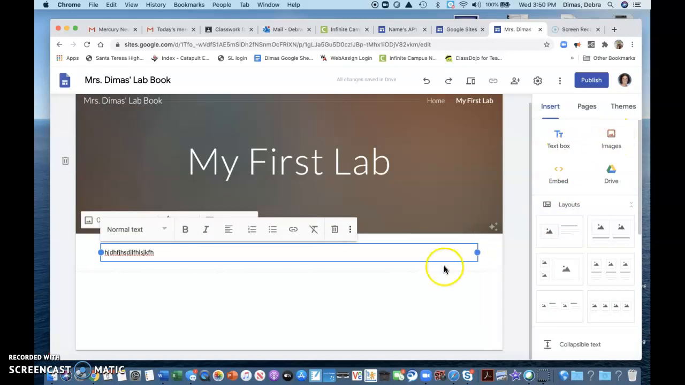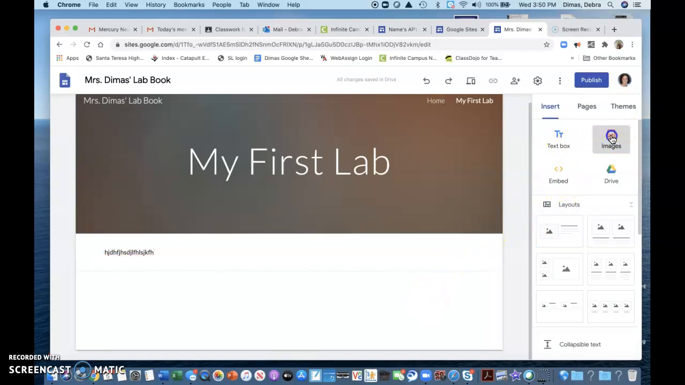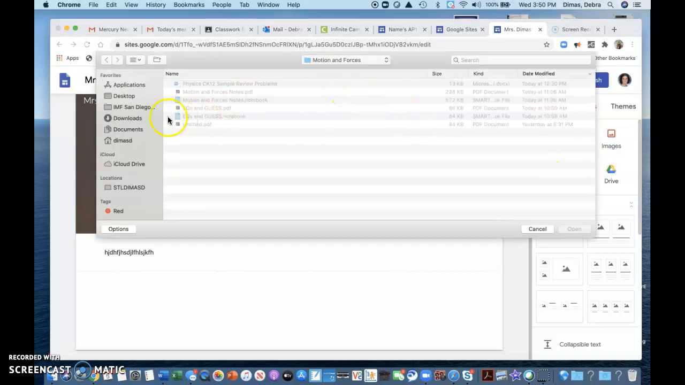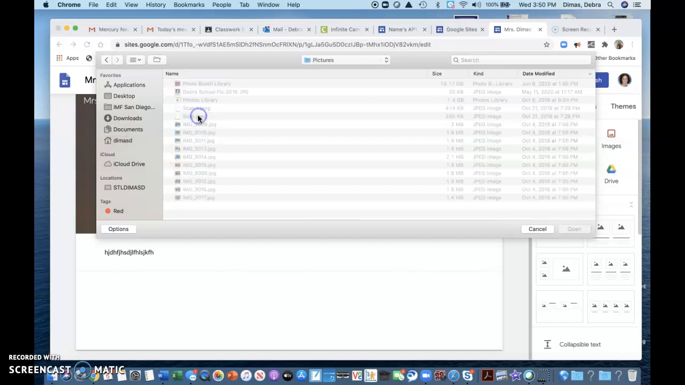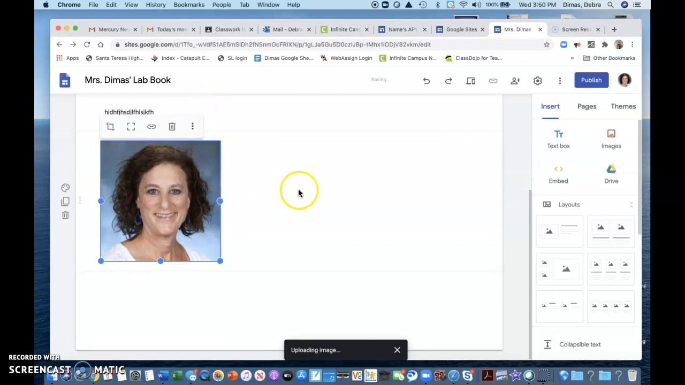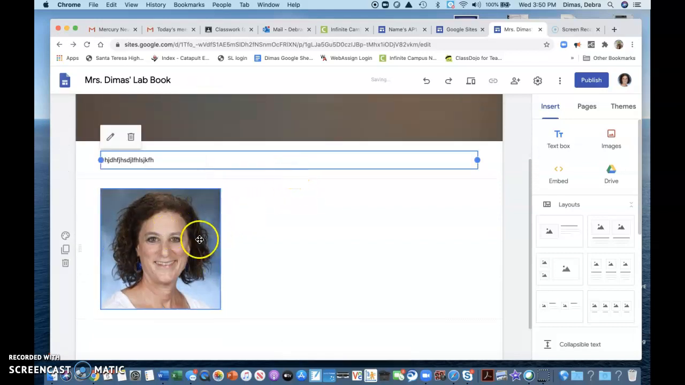Maybe in the next one, I want to add an image, so I say I want to upload an image, and I find a picture in my pictures that I have. Oh, I'm going to put my own picture. Why not? That way I'm safe. So there's my beautiful picture because I want me in there,